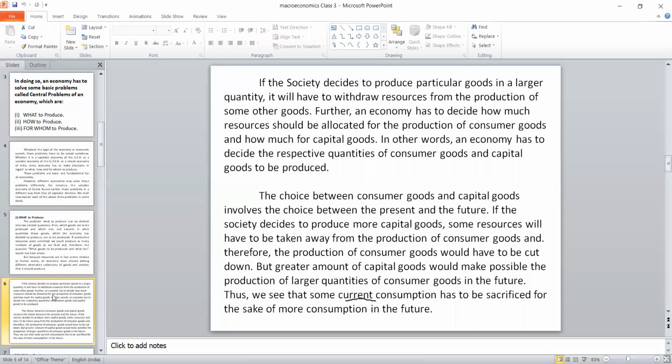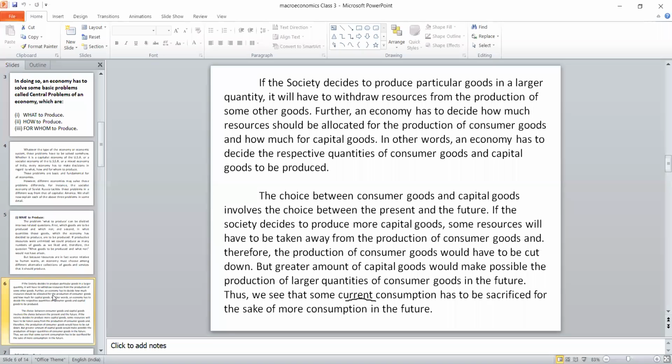Suppose we are allocating resources to product X, it means proportionately the allocation for Y will reduce. On the other hand, vice versa, if we allocate resources for Y, then proportionately X will be reduced. So the production of consumer goods will have to be cut down. But the greater amount of capital goods will make possible production of larger quantities of consumer goods in future. Based on the time factor, it may be an emergency, a depression, or a recession period. The government has to decide which product has priority.